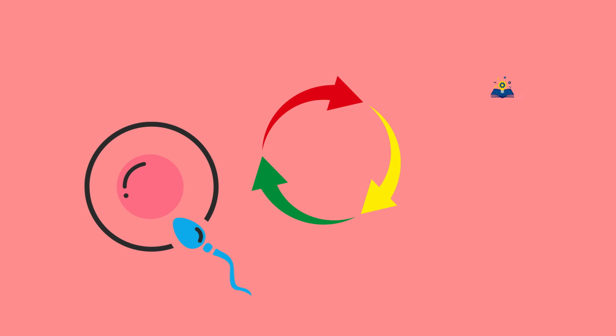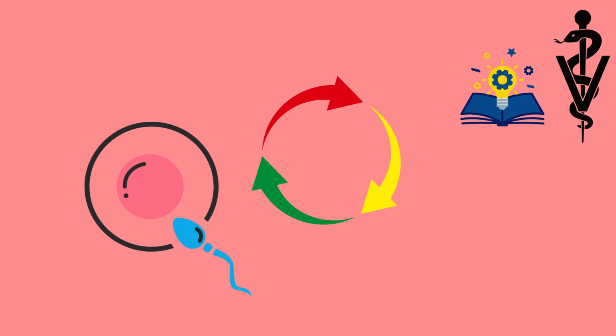Reproduction in animals follows a well-organized cycle, and understanding it is essential for every veterinarian.